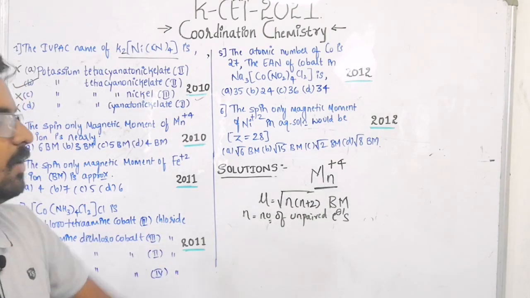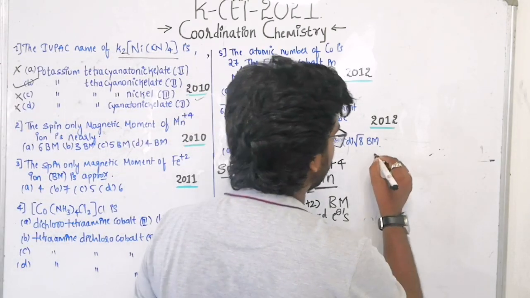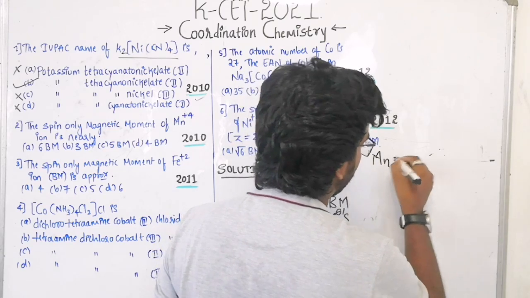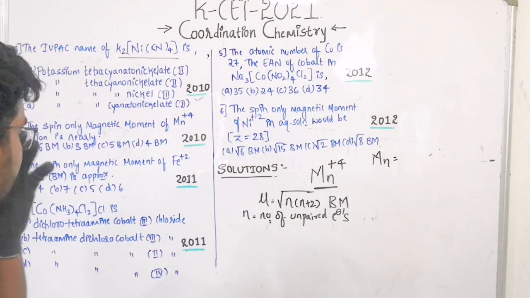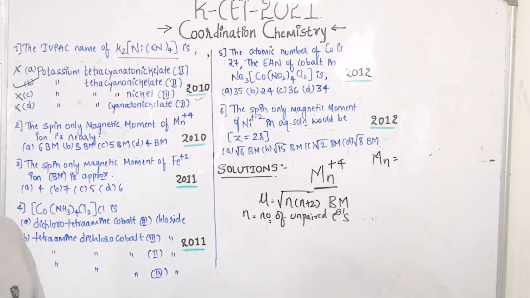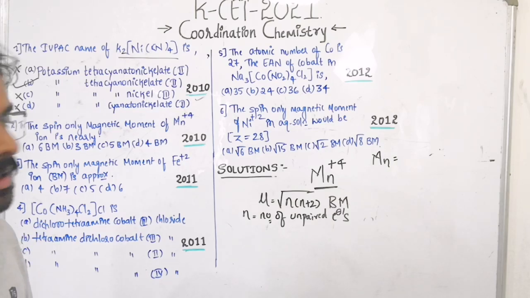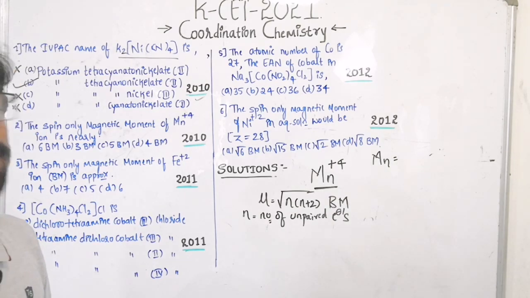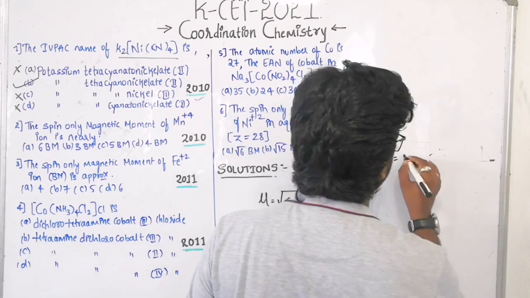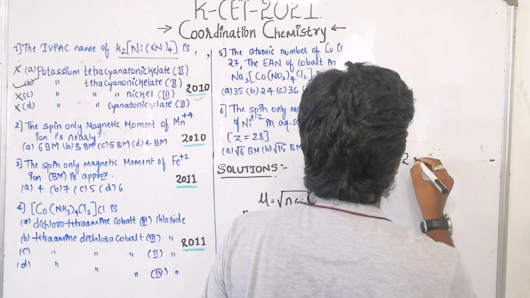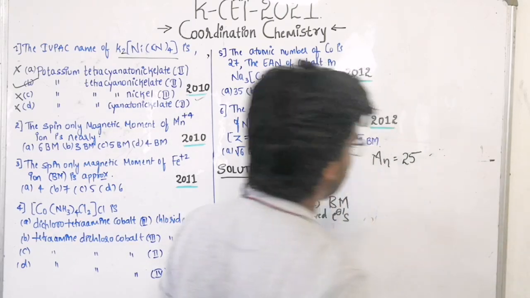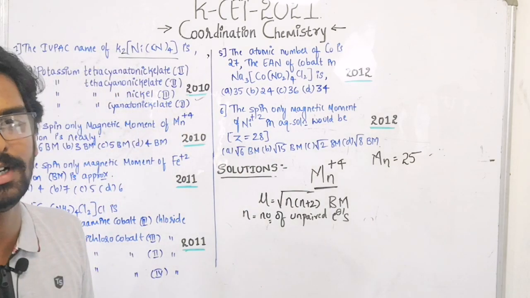Now let us try to focus on Mn here. What is the atomic number of Mn? Mn is manganese. That is 24. Sorry, 25 it is. Not 24, it is 25.